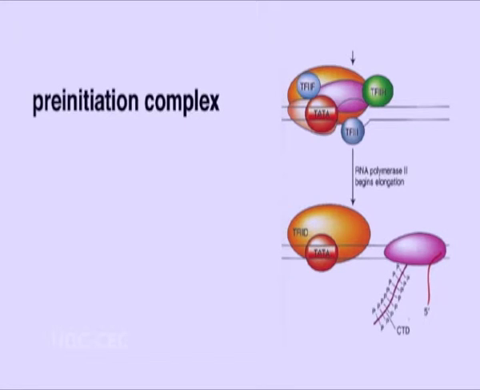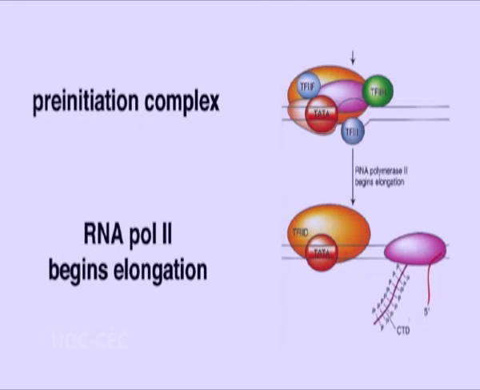Promoter escape in eukaryotes requires ATP-mediated phosphorylation of the C-terminal domain of RNA polymerase II. This phosphorylation is done by transcription factor 2H, which has kinase activity. The phosphorylation of polymerase II indicates promoter clearance and escape of initiation factors from the transcription site.